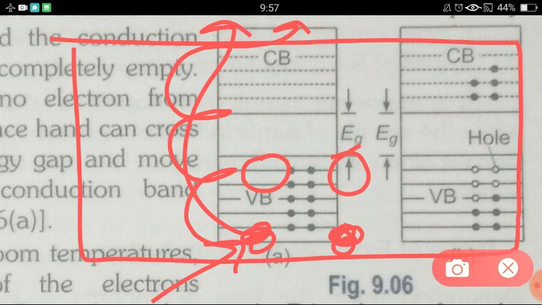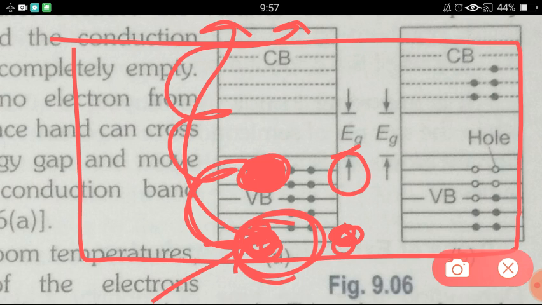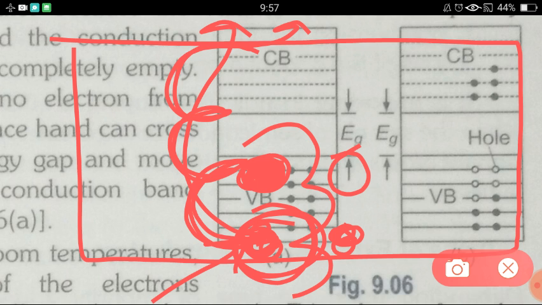First this electron, when it gets the energy, will jump to this hole. Then the electron will occupy this place, and from where the electron has moved, one hole will be created. So as the electron is going up, we can see that the hole is moving down.